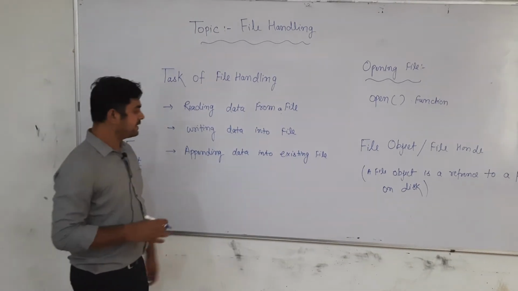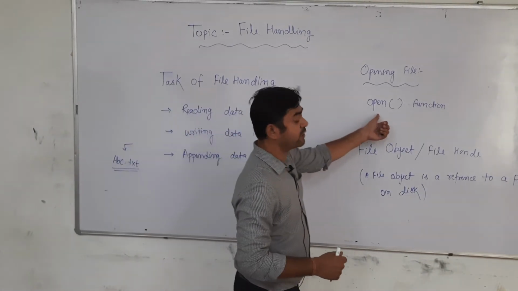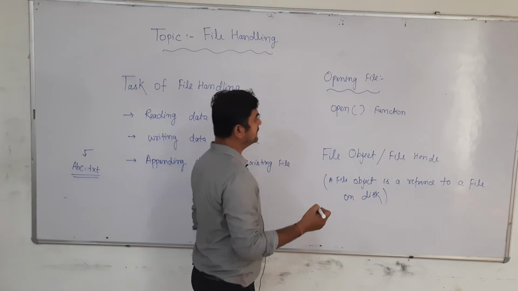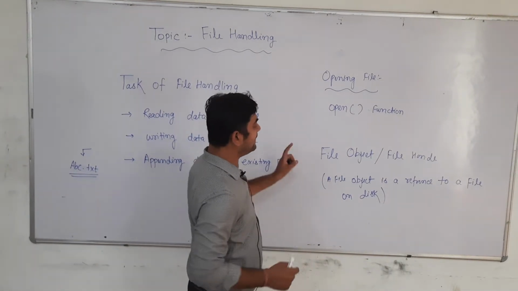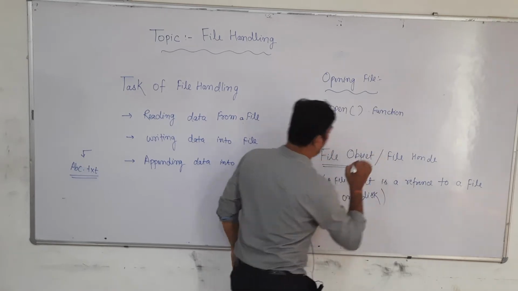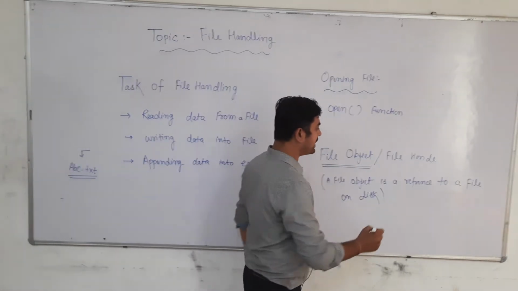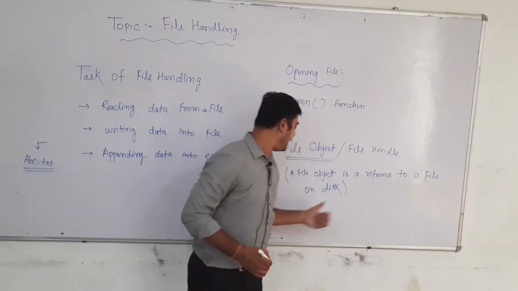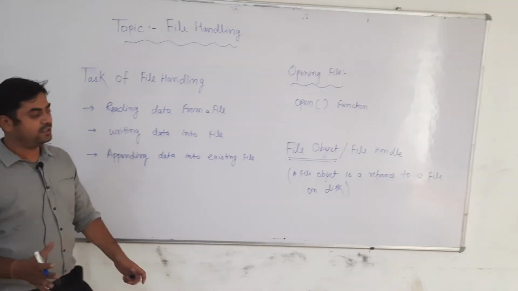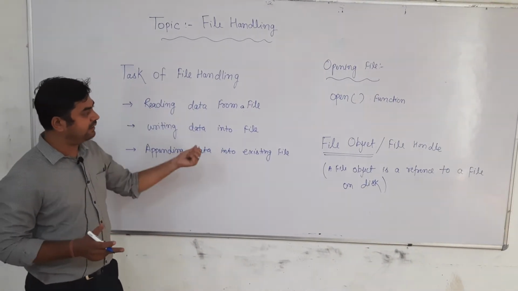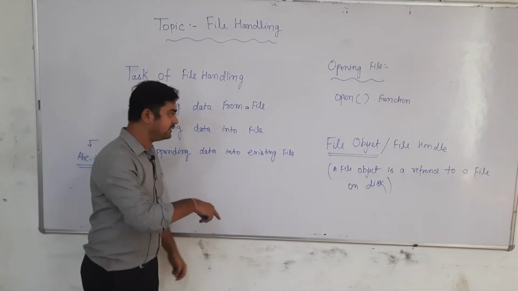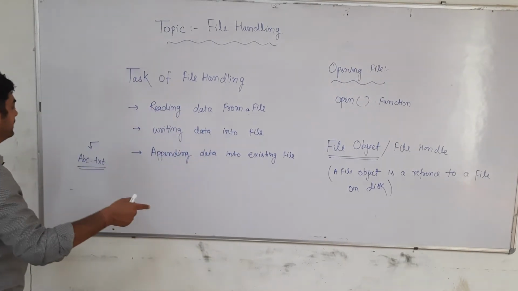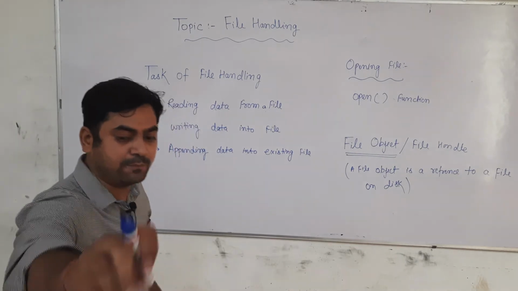and we want to write some data, which we took from a user, inside that abc.txt. So what will we do? Simply we will use an open function there. That open function is used to link those files. That link is called a file object or file handle. What is a file handle? A file object is a reference to a file on disk. It provides a reference to link the particular file in which we are going to store our data and the current programming file where we are going to write the program. For example, I am going to write a simple program over here.